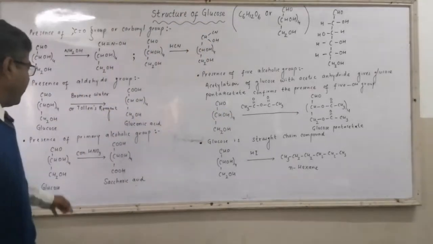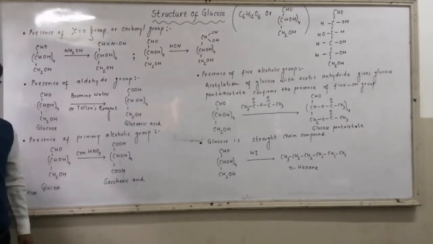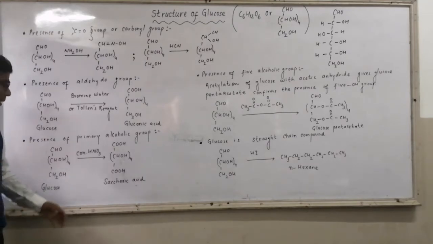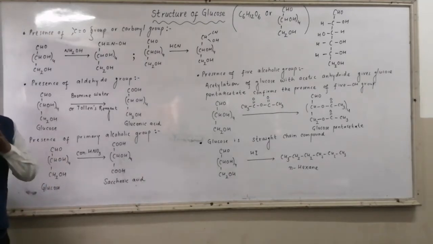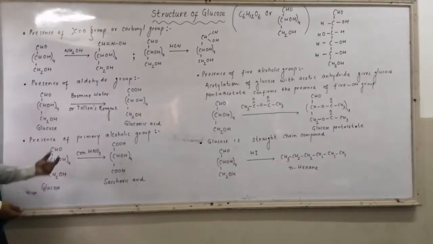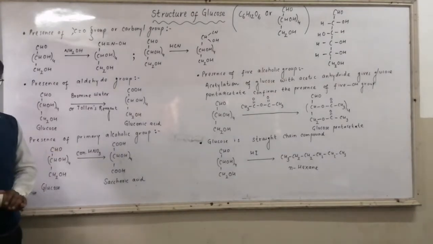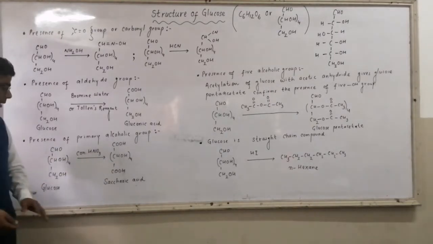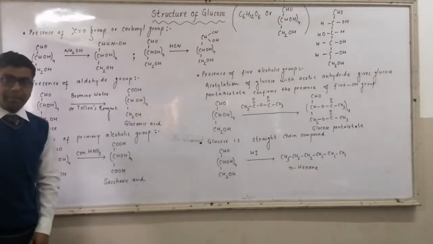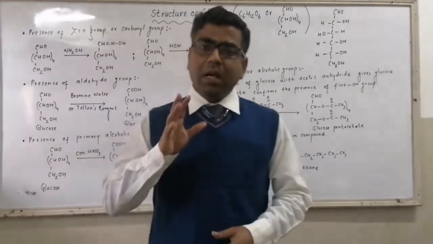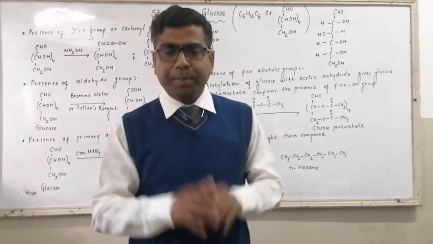So when made to react with concentrated HNO3, CH2OH unit gets converted to COOH unit, and we know it very well that CHO group is highly susceptible towards oxidation. So CHO group will also undergo oxidation and we will get COOH. So CHO and CH2OH, both units get converted to COOH, and glucose gets converted to saccharic acid. So formation of saccharic acid in presence of concentrated nitric acid confirms the presence of primary alcoholic group.